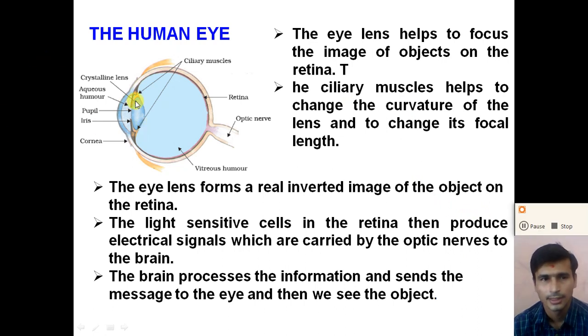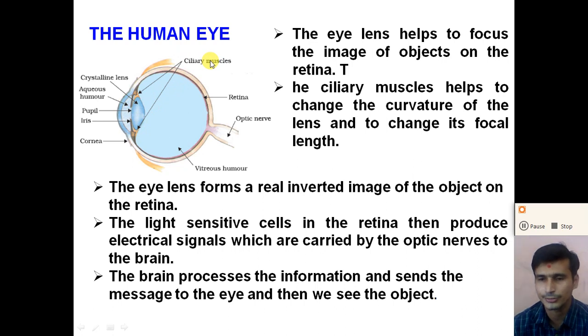So dear student, here the crystalline lens is made up of a jelly-like transparent liquid, right? And it helps us to focus the image of the object on the retina. After refraction of the light from this crystalline lens, the image will be formed on the retina. This crystalline lens is held by the muscles called the ciliary muscles, right?